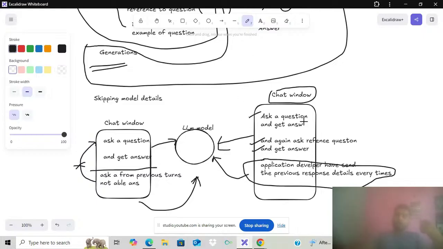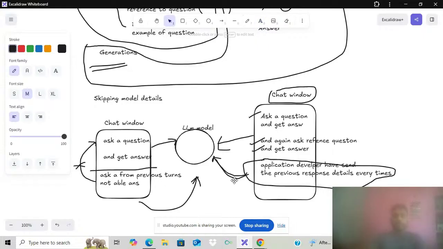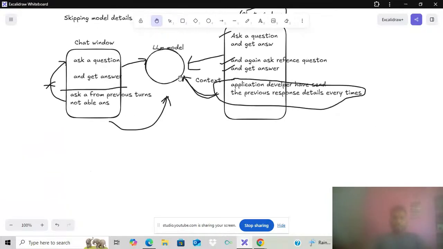Whatever we discussed in these questions, they pass again in the form of context. In simple terms, we are passing the previous conversation as the context. This is how multi-turn works, when people chat with the LLM continuously. This is how applications work internally.